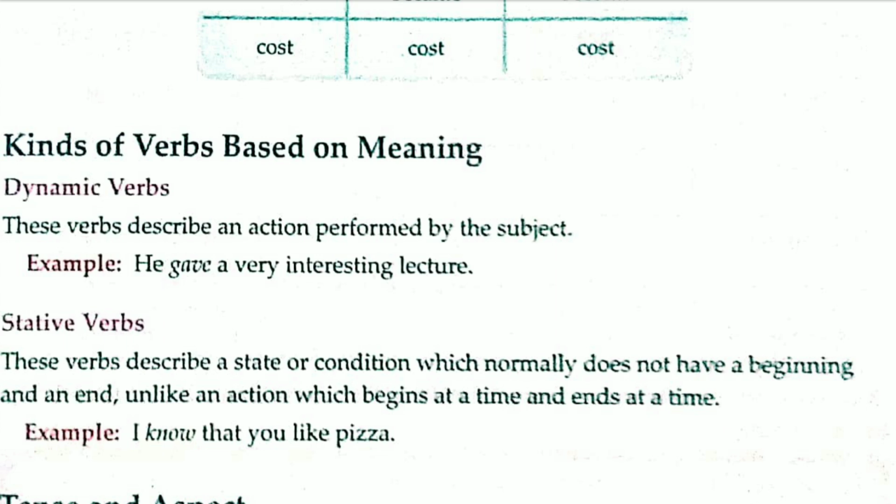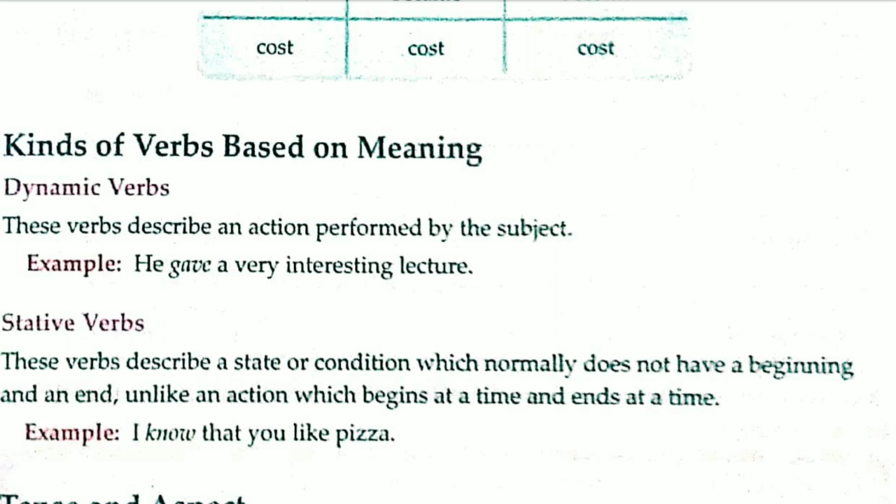Now stative verbs. These verbs describe a state or condition which normally does not have a beginning and an end, unlike an action which begins at a time and ends at a time. Means it ends where it starts. Okay, so this kind of verb is known as stative verbs, and dynamic verbs tell about the actions performed by the subject. Okay, so dynamic and stative both are clear. One describes an action which is performed by the subject, and one shows a condition or state which starts at a time and ends at the same time.